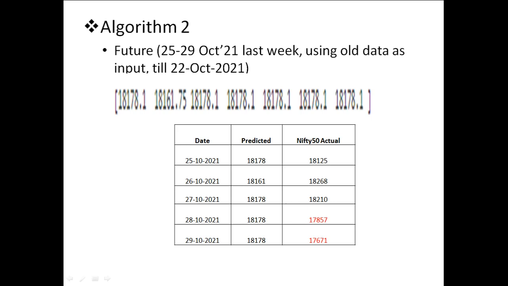On the 26th the algorithm predicted 18,165, but it was this. And on the 28th and 29th the algorithm thought there would be some consolidation and not much movement, but what actually happened is there was a further drop. So if data is not there in the target training and testing set, the algorithm fails.